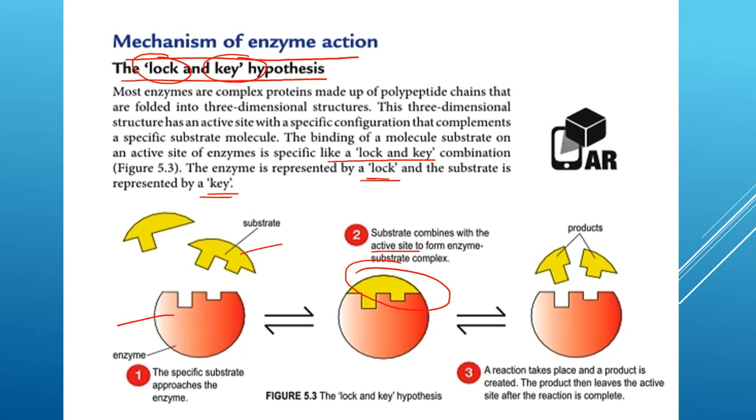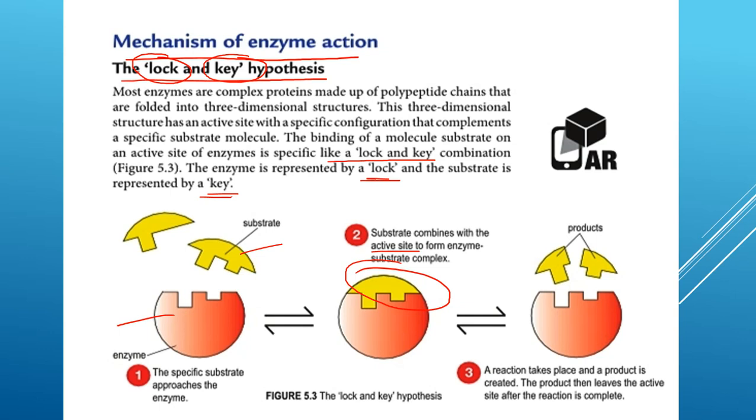Okay, kemudian reaction will take place, and what happens? Products are released or produced. Then the product leaves the active site of the enzyme after the reaction is complete. So remember lock and key hypothesis. Enzyme itu macam lock lah, the enzyme is the lock, and the substrate is the key.